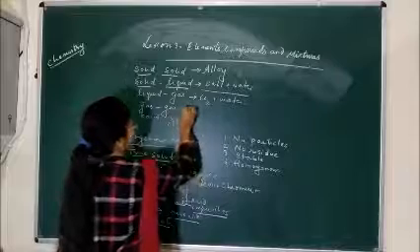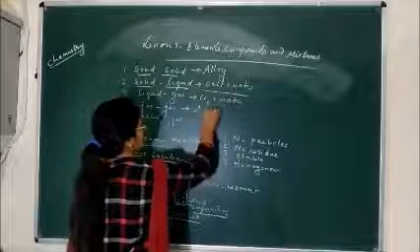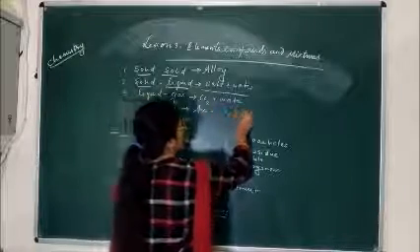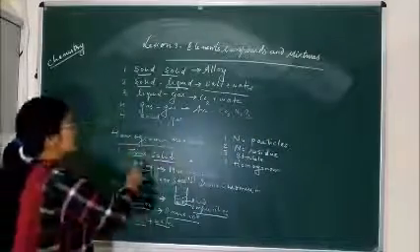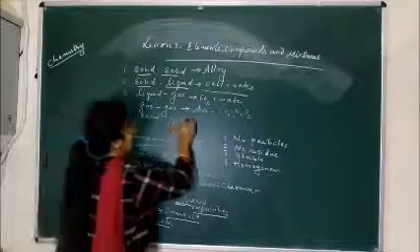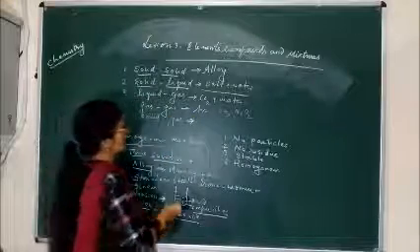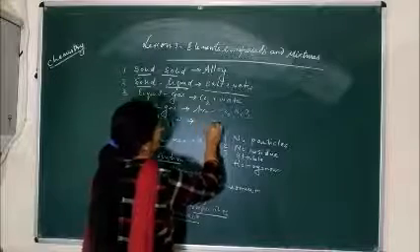In gas and gas mixture we take the example of air, because air is a mixture of different gases like CO2, nitrogen, oxygen and so on. And the last one is solid-gas mixture, in which one thing is solid and the other is gas. In this mixture we can take the example of smoke.